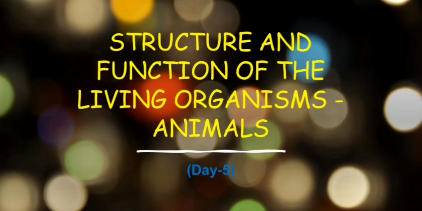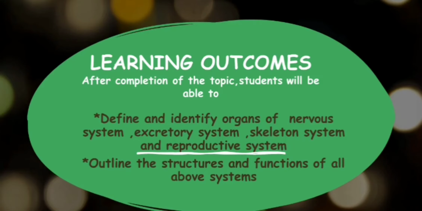So today we are going to discuss the next video lecture, and we are going to study various organ systems. So let's come to the slide. Learning outcomes. After completion of the topic, students, you will be able to define and identify organs of the nervous system, excretory system, skeletal system and reproductive system.